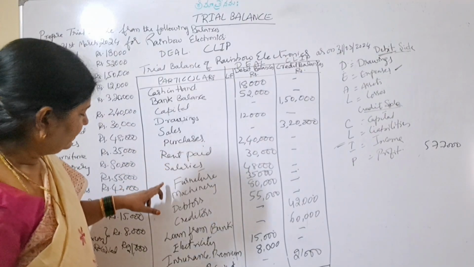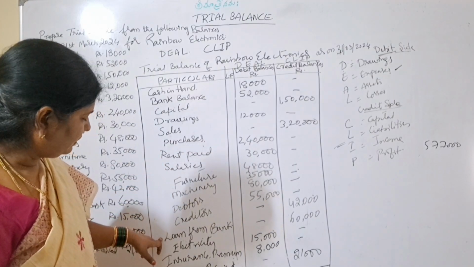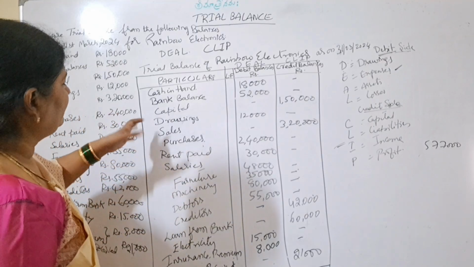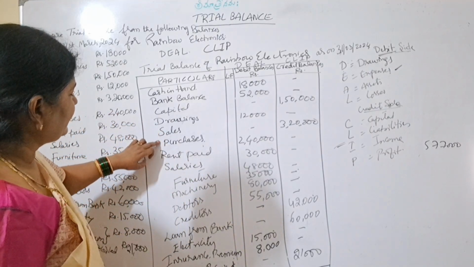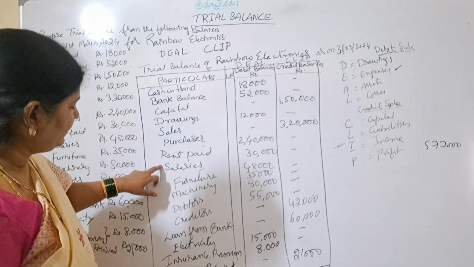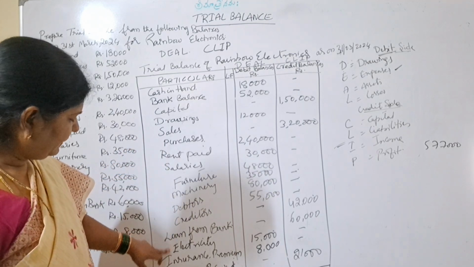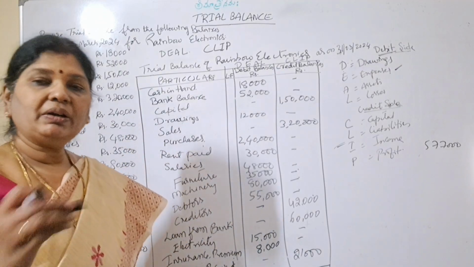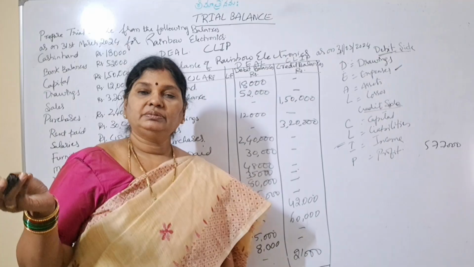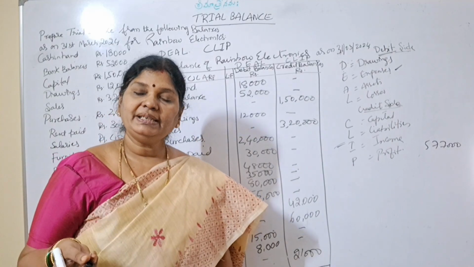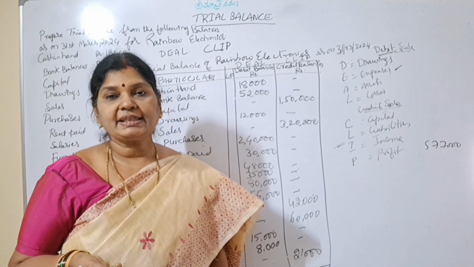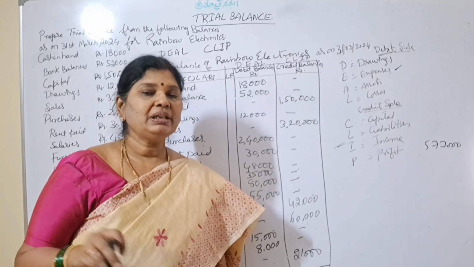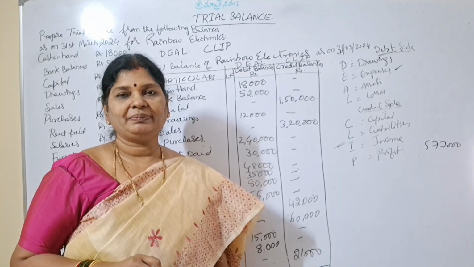Next, we will take what is the other one? Loan from bank is also our liability. Creditors also is our liability, right? Next, expenses means nominal account. Sales, income, purchases, expenditure, rent paid, expenditure, salaries, expenditure, right? Electricity, expenditure, insurance premium, expenditure, commission received is our income. So we have covered assets, liabilities, capital, drawings, expenses, incomes. So we have covered all these things in our trial balance problem.